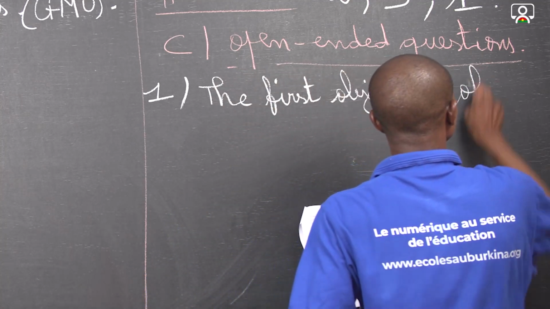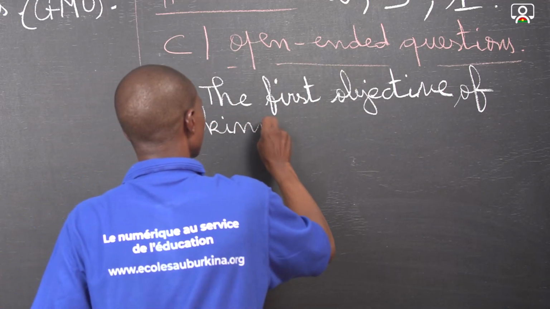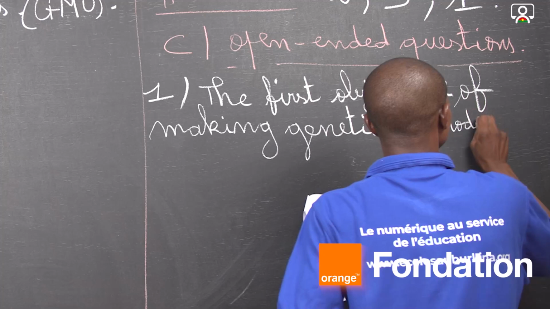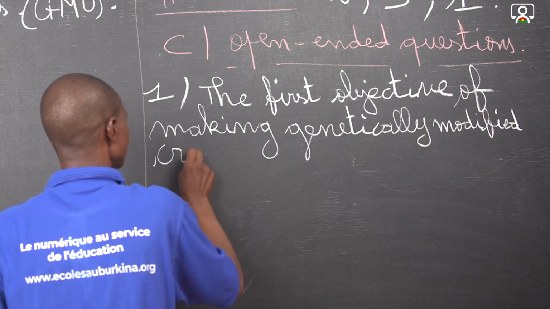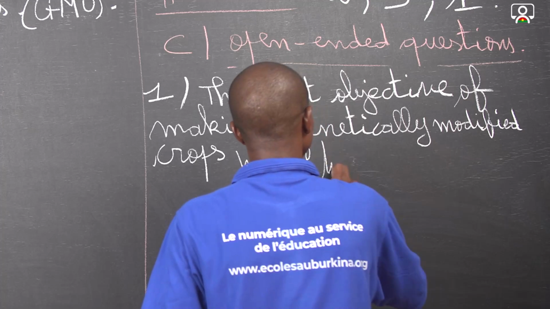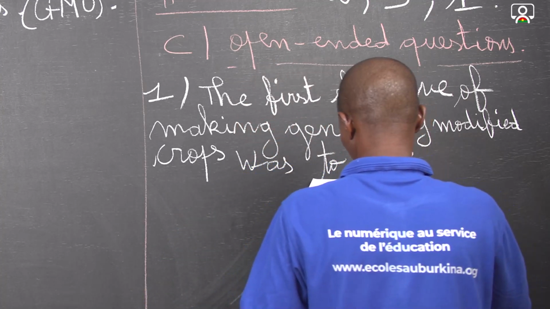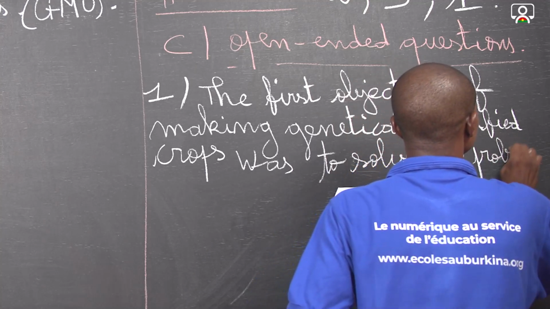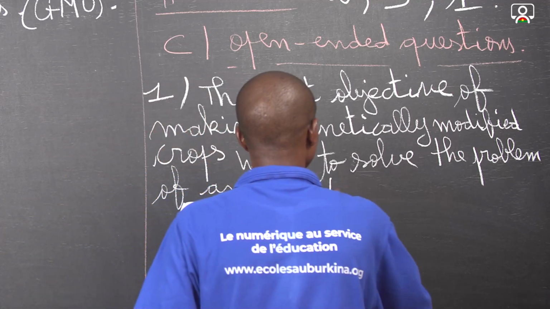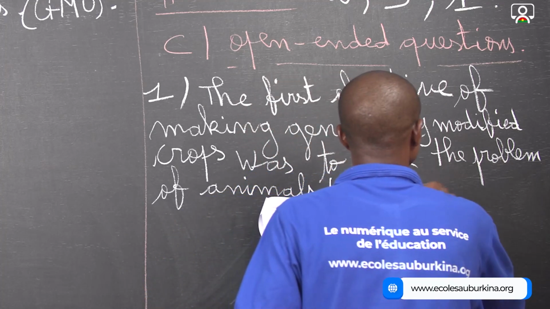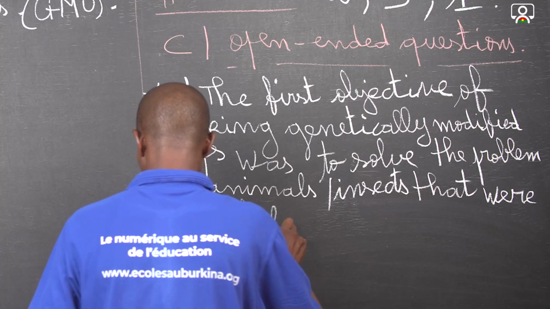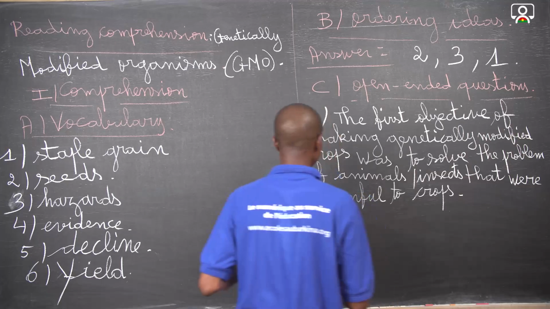So let's say that according to the text, the first objective of making genetically modified crops was to solve the problems of animals or insects that were harmful to crops. This was the first objective.